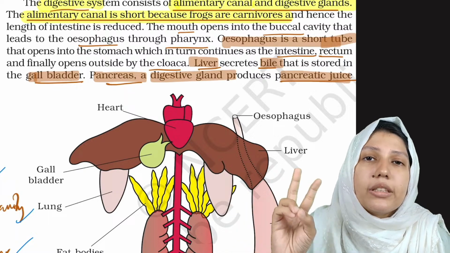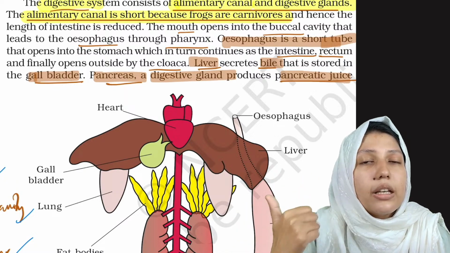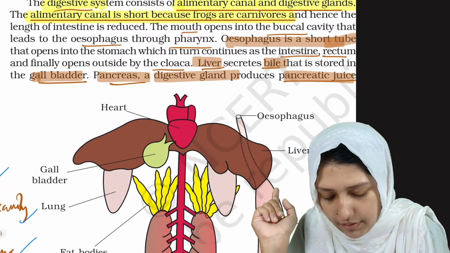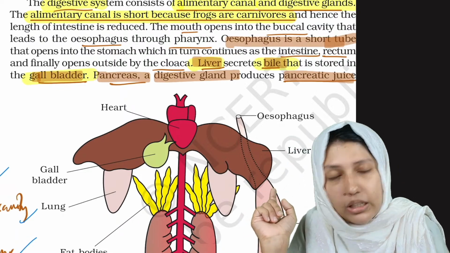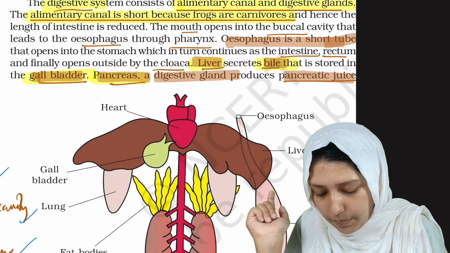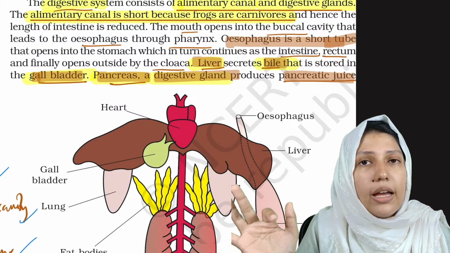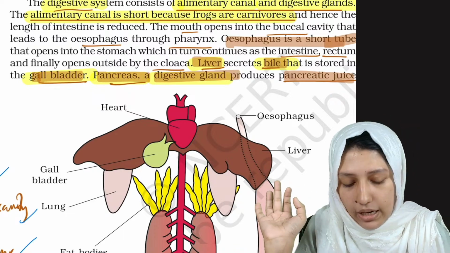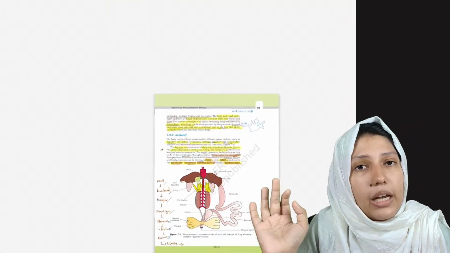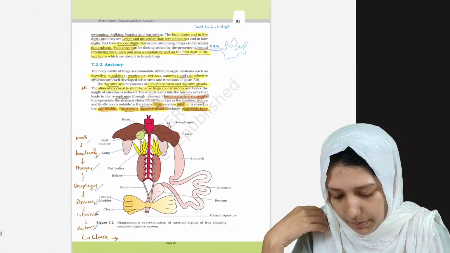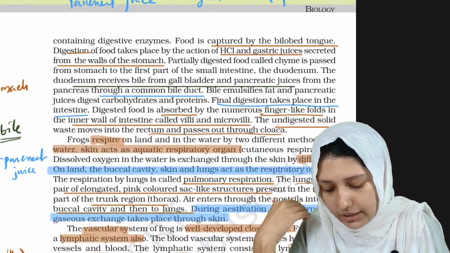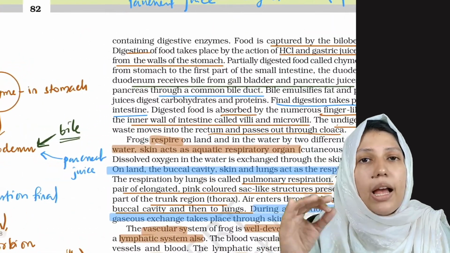And what about the digestive glands? The liver produces bile. Just see, the liver secretes bile and that is stored in the gallbladder. And the pancreas is itself a digestive gland, and it produces pancreatic juice. Clear? The pancreatic juice has digestive enzymes, and these help with digestion.